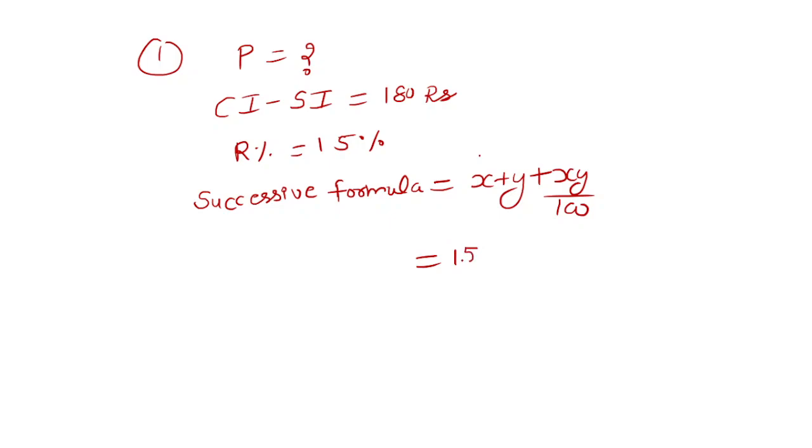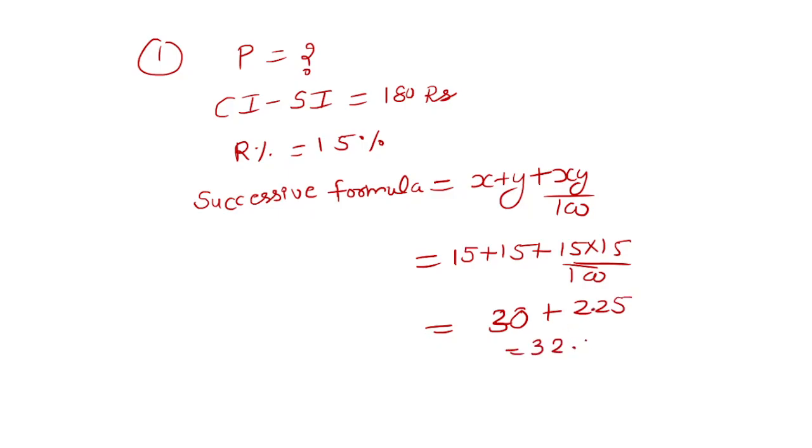So you will put here 15. Right now we are calculating the interest of 2 years, because it is compound interest. So we will put here 15 plus 15 plus 15 multiplied by 15 by 100. It will be 30 plus 2.25, and your answer will be 32.25 percent. So this is the CI, the compound interest rate over the time.